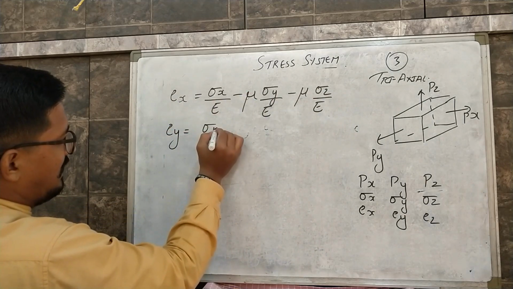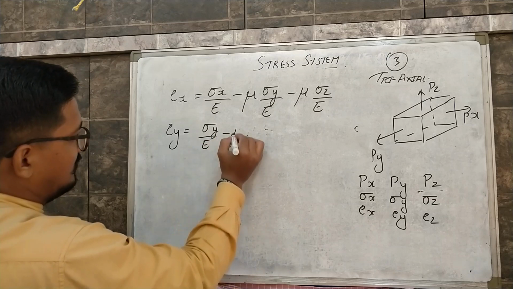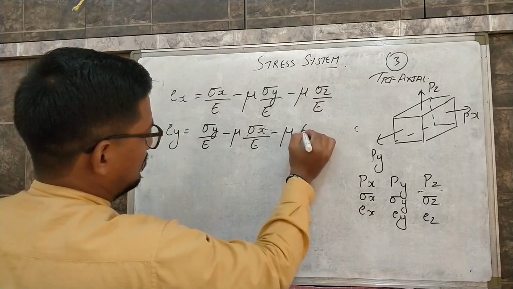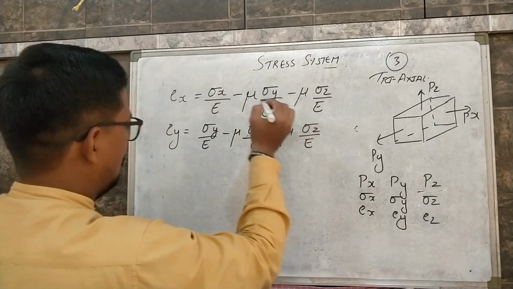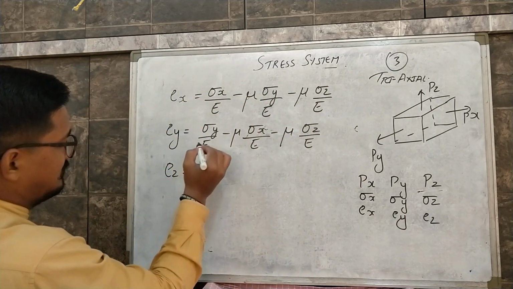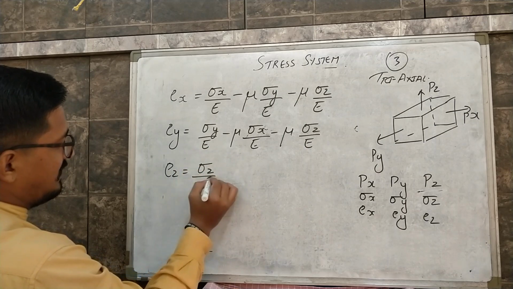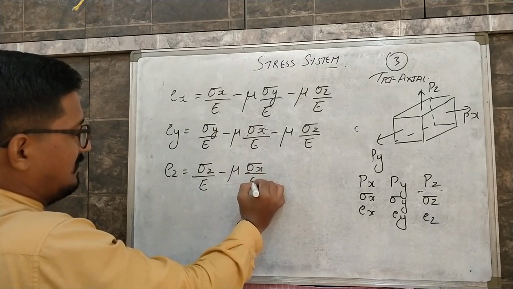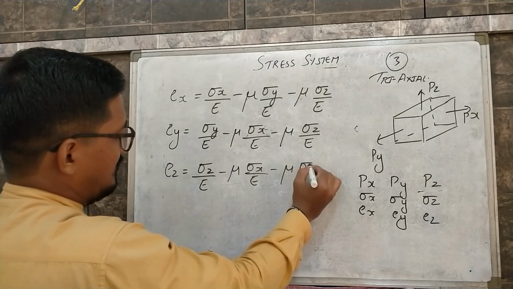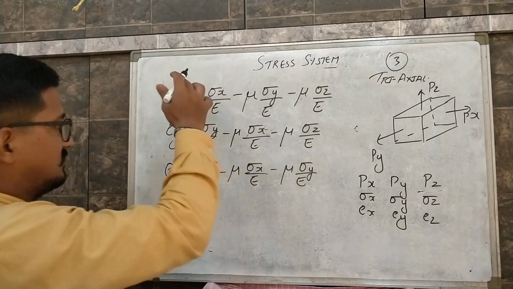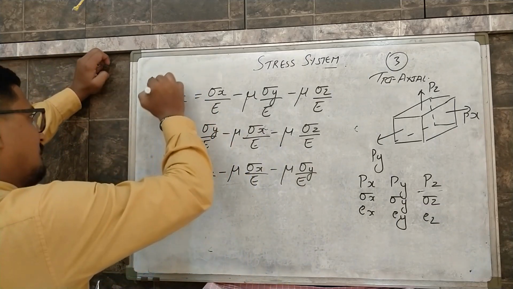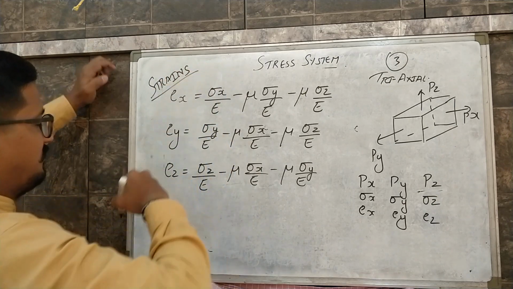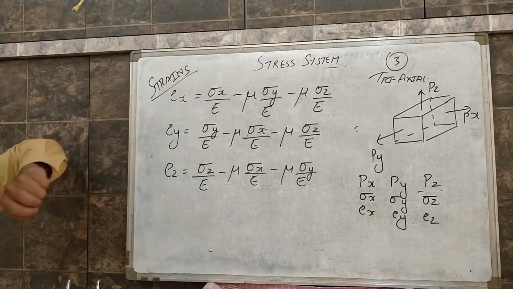Ey equals sigma y by E minus mu sigma x by E minus mu sigma z by E, and the last one is Ez equals sigma z by E minus mu sigma x by E minus mu sigma y by E. So by these relations we can calculate the strains in respective directions, x, y and z directions.